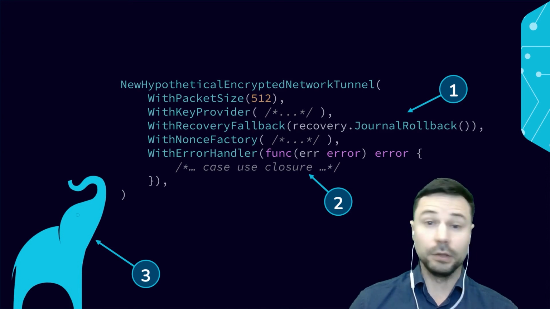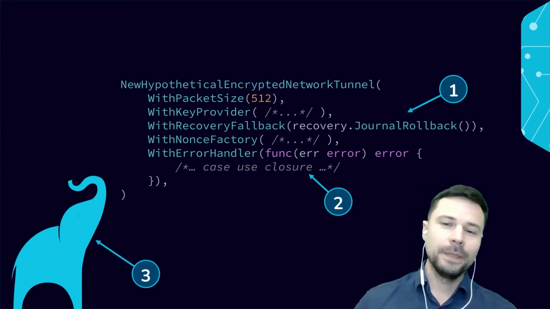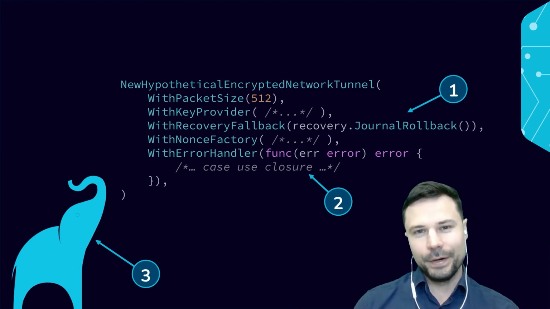Sometimes we want to set up an alert, or we're looking for a report on a particular error, and we can do that with an options pattern using the error handler, append that to a list of handlers, and rock on, right? That's a really flexible, great way of dealing with errors, and of course we can have a default one in there as well.